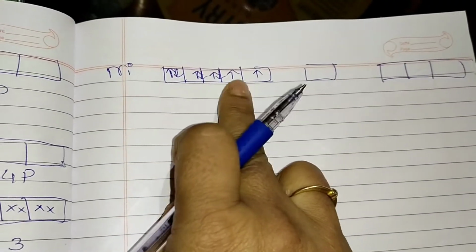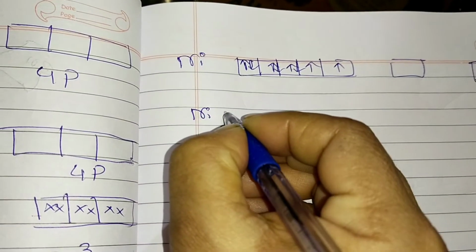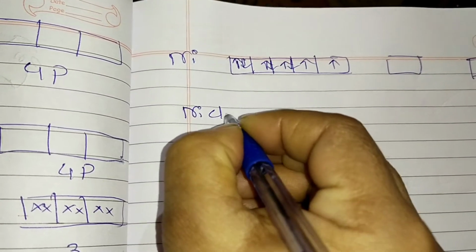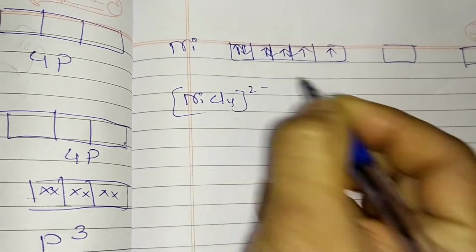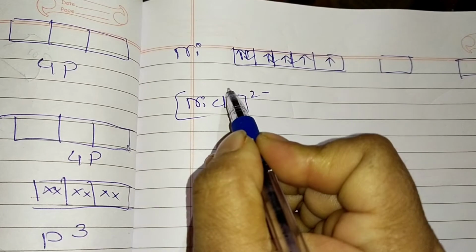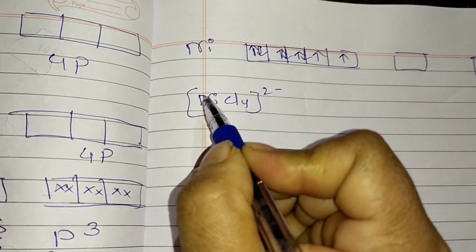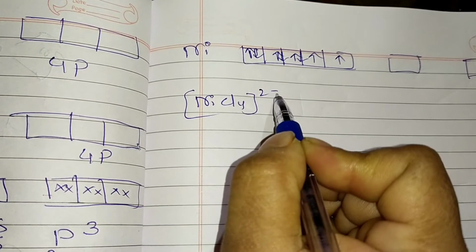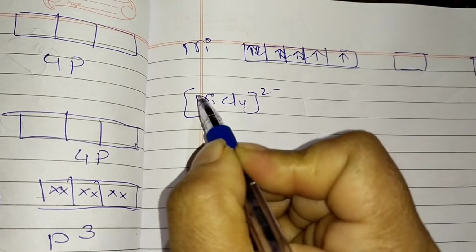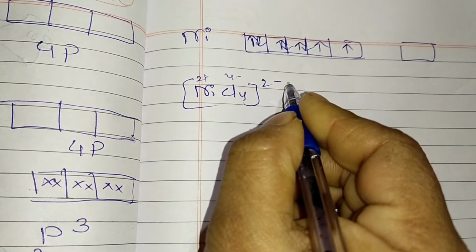So 2 unpaired electrons are present here. The compound is NiCl4 2-. Look here, 2- means chlorine, each chlorine carries a minus 1 charge, so chlorine gives 4 minus, and the coordination entity has a charge of 2 minus, so definitely nickel should be 2 plus. If it is 2 plus and 4 minus, then it will come to 2 minus.